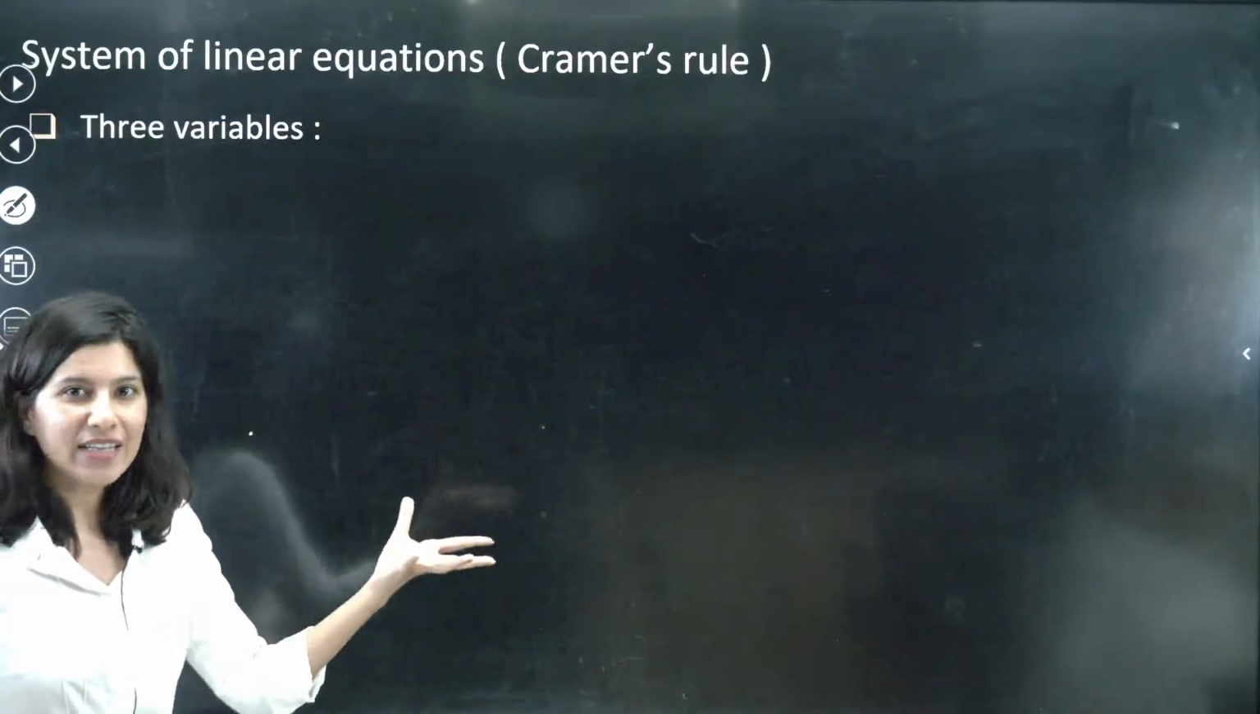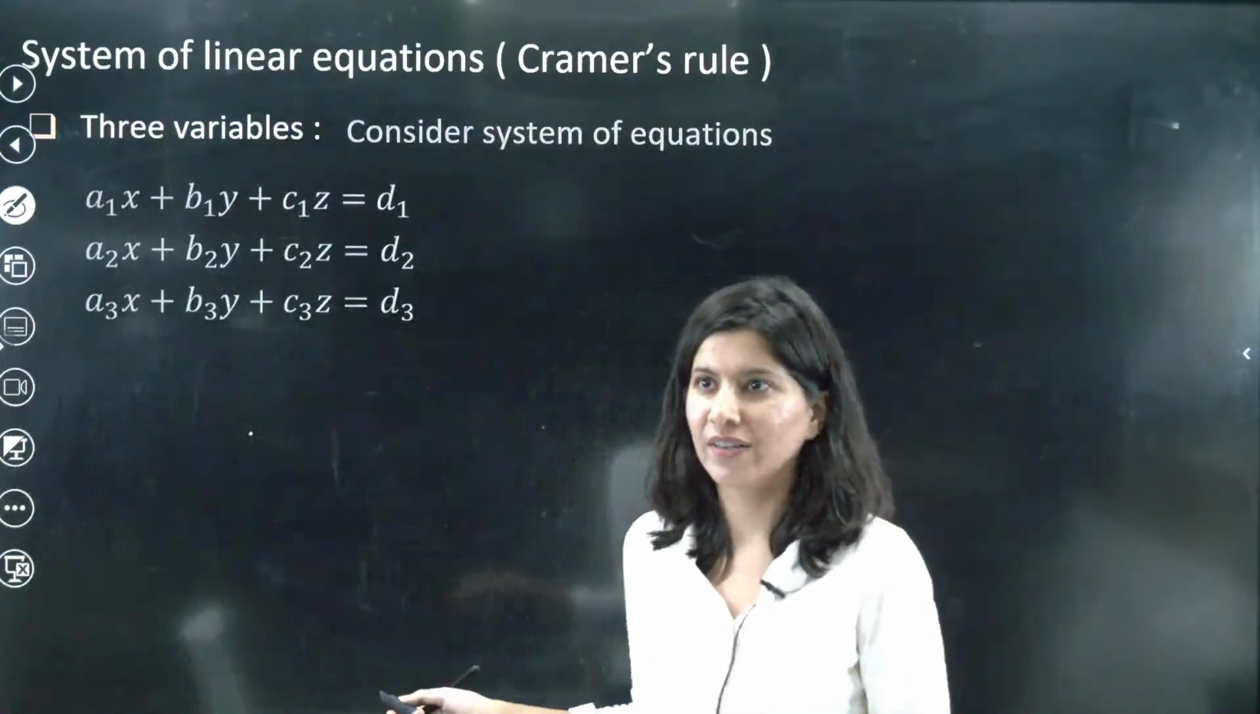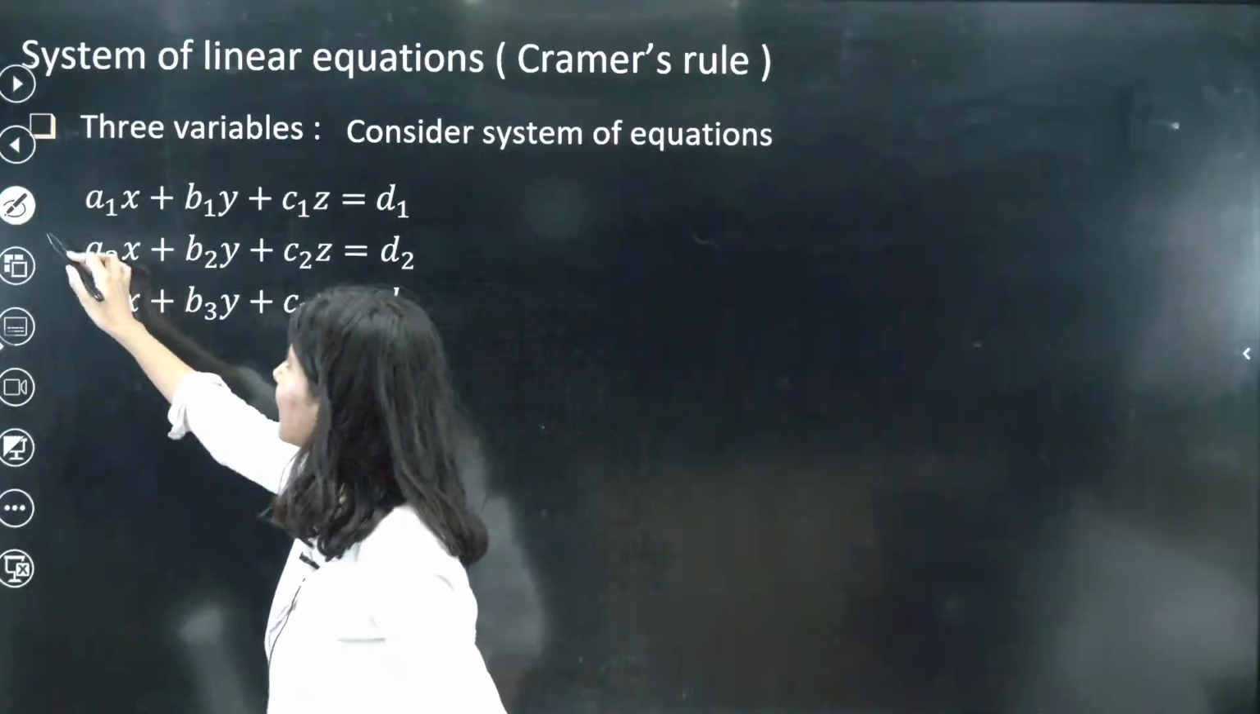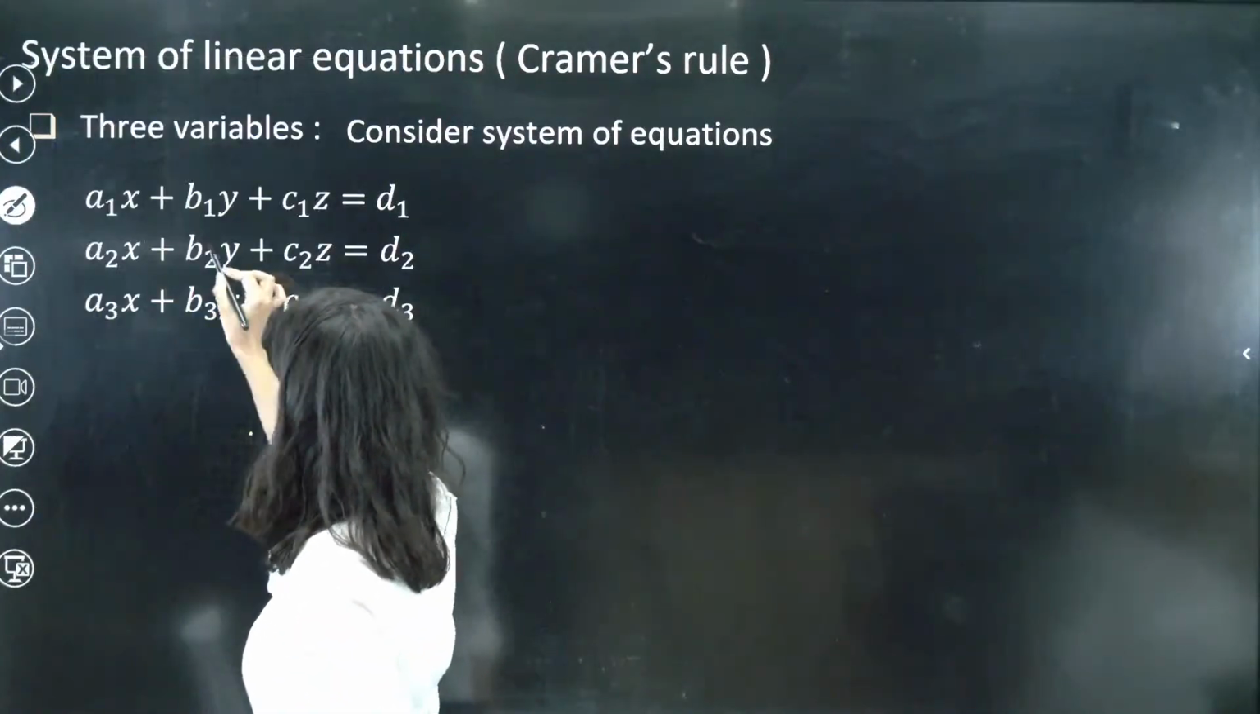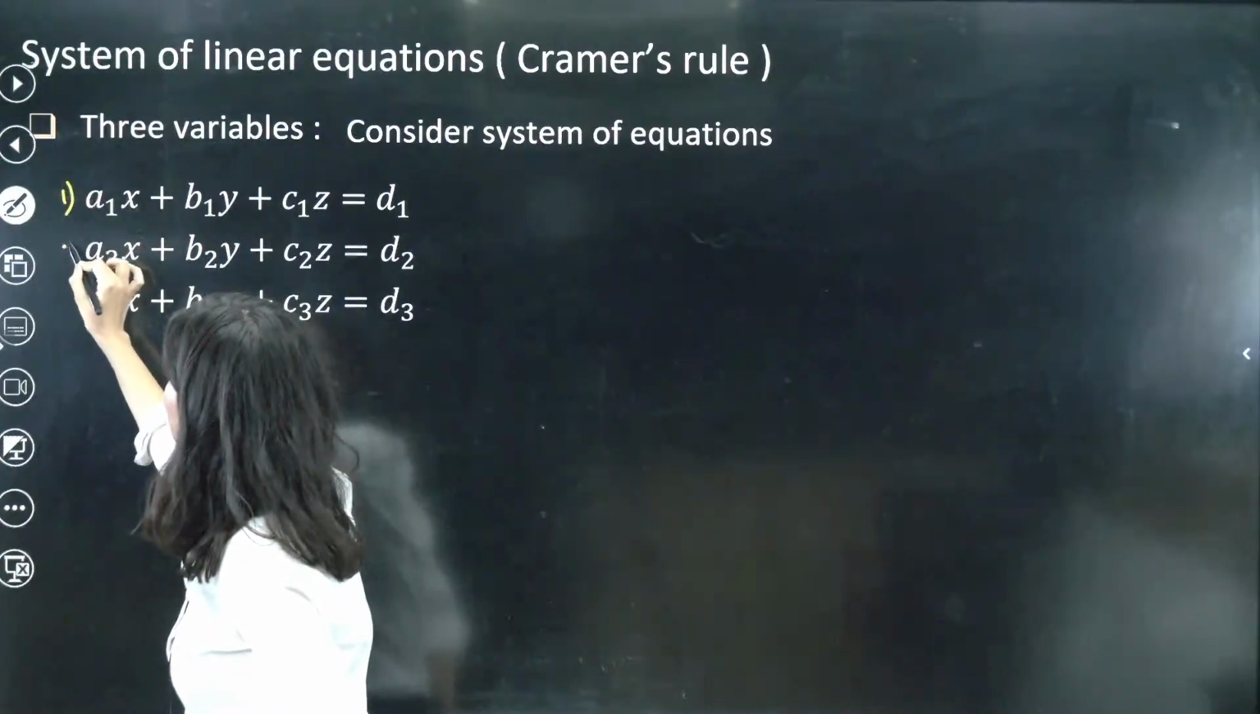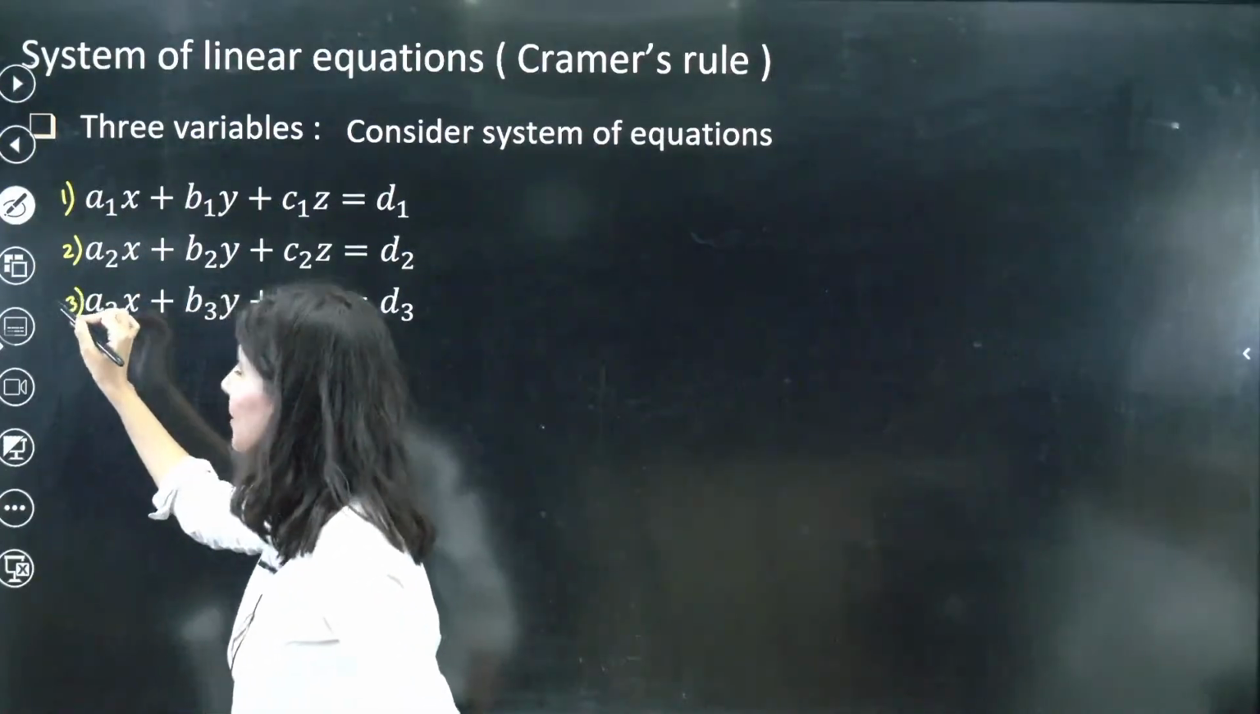So there are 3 variables and 3 equations, right? You can clearly see 3 unknowns, x, y and z. This is your first equation, this is your second equation, this is your third equation, correct?